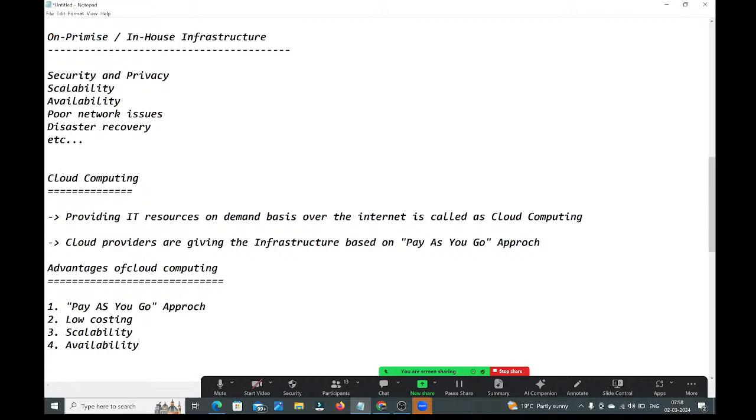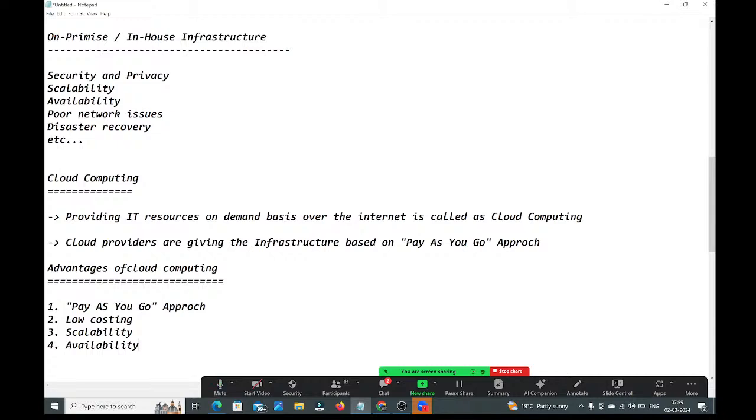Suppose if you go with on-premise, guys, suppose any power goes, or the rainy season comes, power will continuously go, some network issues will come. Because of that, your application also will go down, so people can't access your application. Your application is not accessible for the people. That is called availability, guys. So here that availability part also they only will take care. We don't need to worry about the availability, guys.